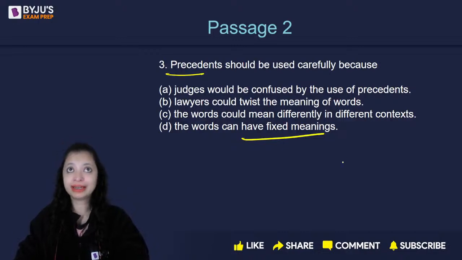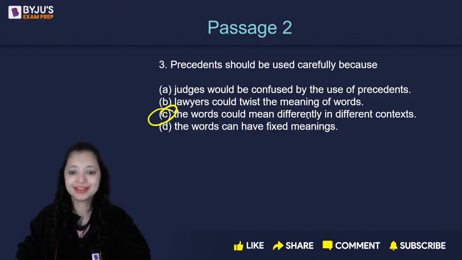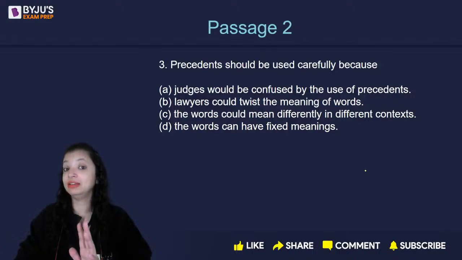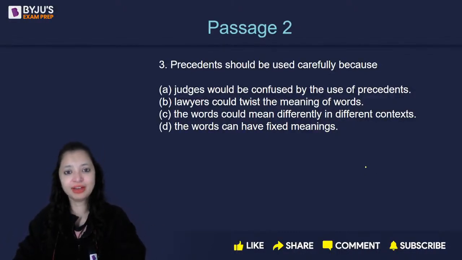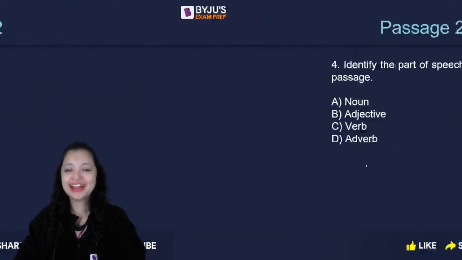I may use one word correctly here, but incorrectly in my family gathering. So, they mean differently in different contexts. And that's why in some contexts it could be scandalous and libelous, in others it could not be. So, C is the correct answer. Very good, everyone. Next question.